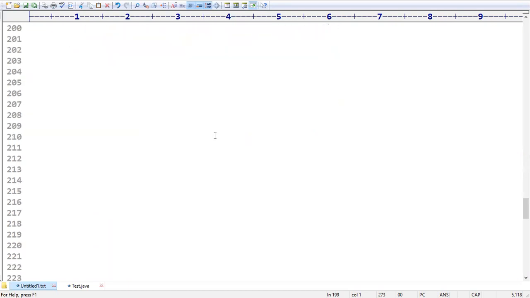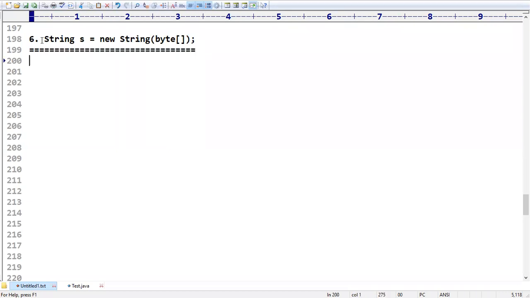Sir, next. What is the next constructor? That is the sixth constructor that we have. The next constructor is: is it possible to create a string by using bytes? Yes, String s = new String(bytes). I want to create a string with the help of bytes. Yes, we can take a byte array. So for the given byte values, it is going to create a string object. It creates a string for the given byte array.